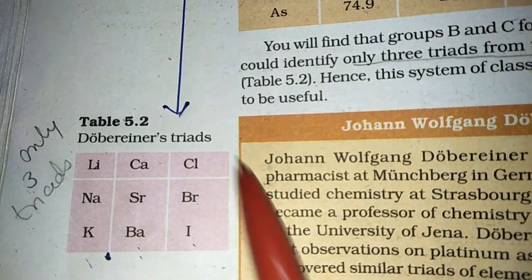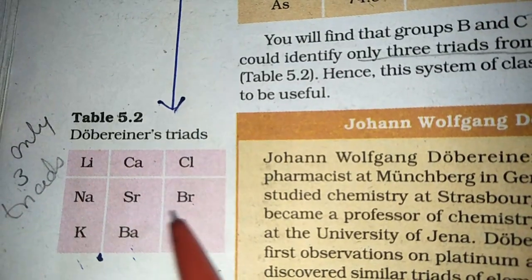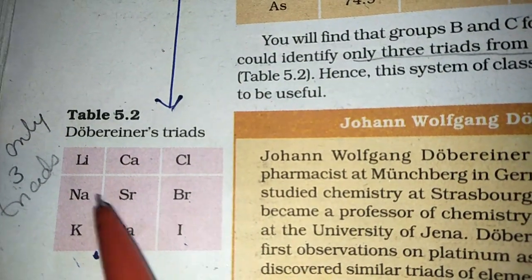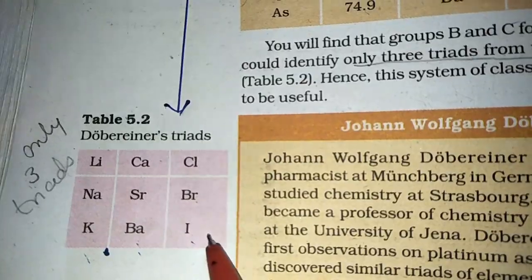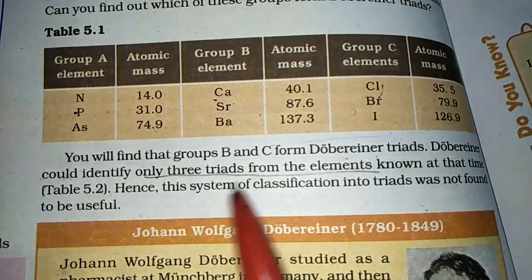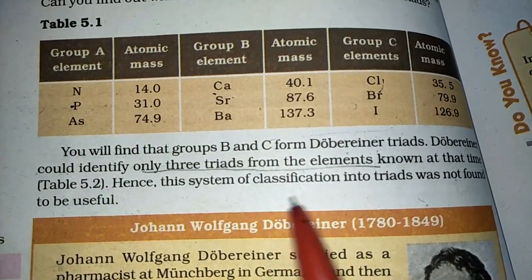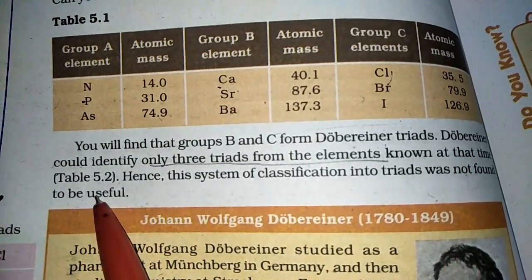These were the triads which he made according to the atomic masses. The middle ones are the average of the other 2. But Dobereiner's triads could identify only 3 elements at a time, so the classification system was not that useful.